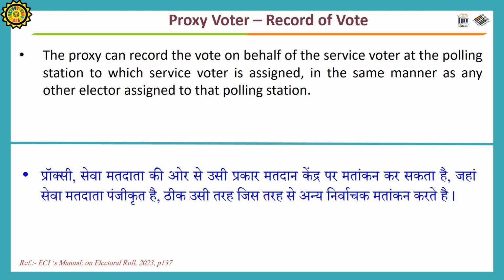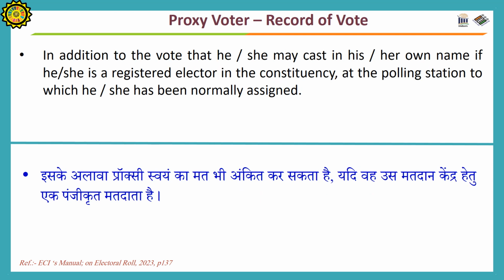Record of vote by the proxy voter. The proxy can record the vote on behalf of the service voter at the polling station to which the service voter is assigned, in the same manner as any other elector assigned to that polling station. This is in addition to the vote that he or she may cast in his or her own name, if he or she is a registered elector in the constituency at the polling station to which he or she has been normally assigned.